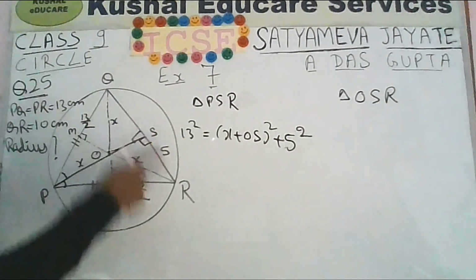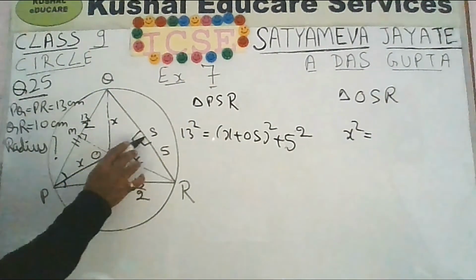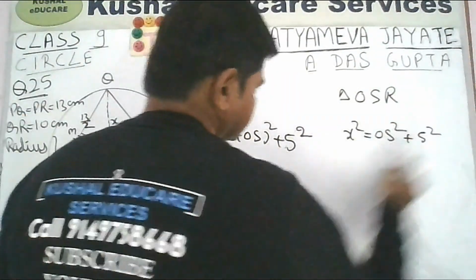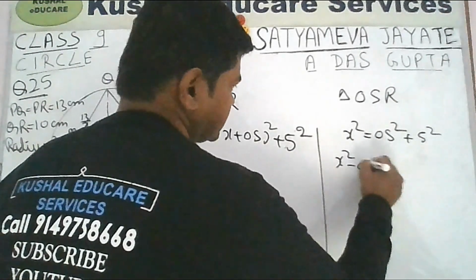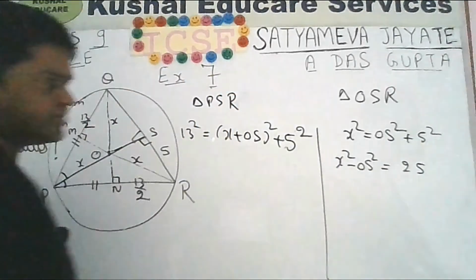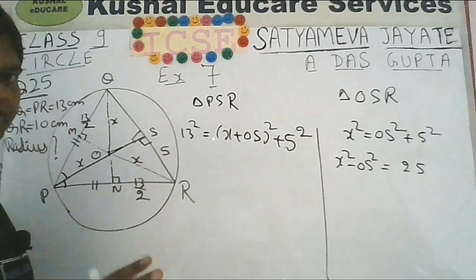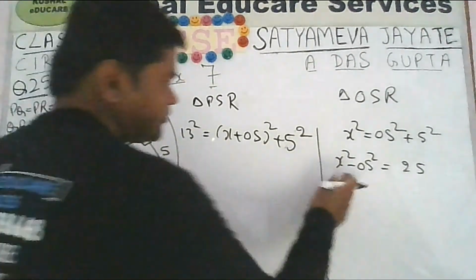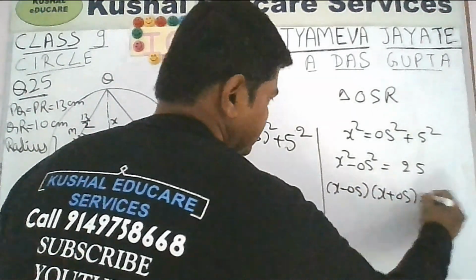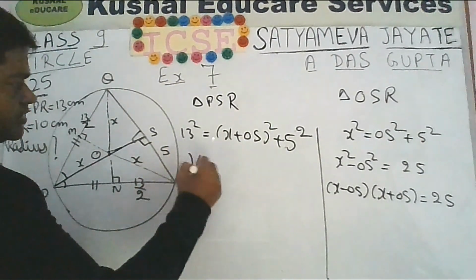Now for triangle OSR, X square will be equal to OS square plus 5 square. This means X square minus OS square is equal to 5 square, which is 25. So here you can make use of expansion. This is A square minus B square, which will be equal to A minus B into A plus B. So it will be (X minus OS) into (X plus OS) is equal to 25.